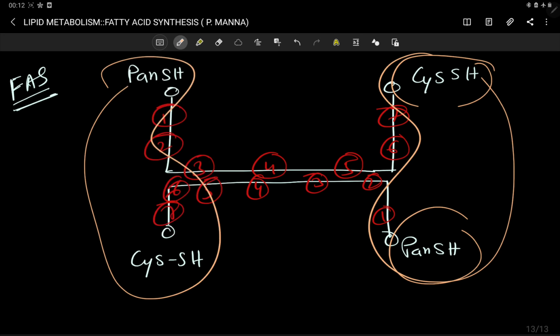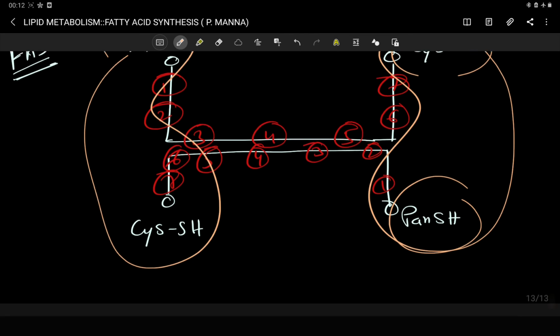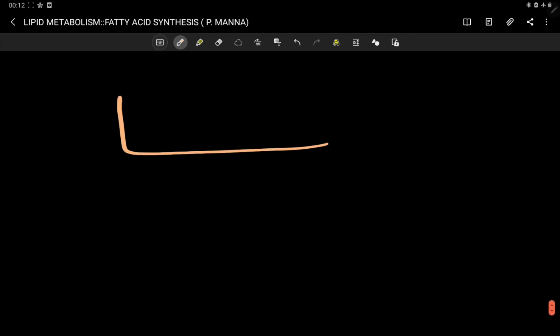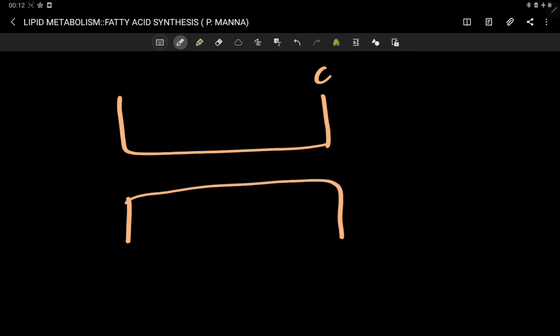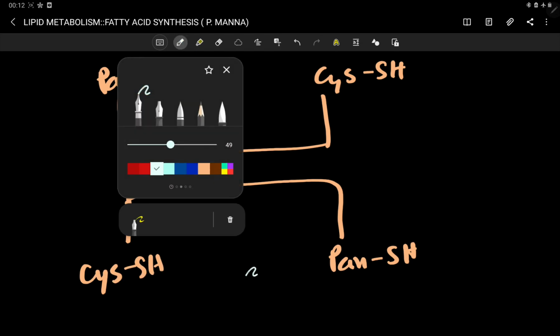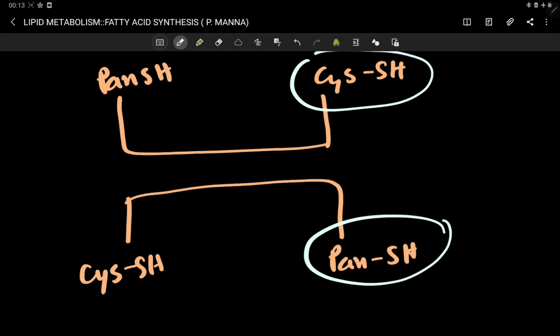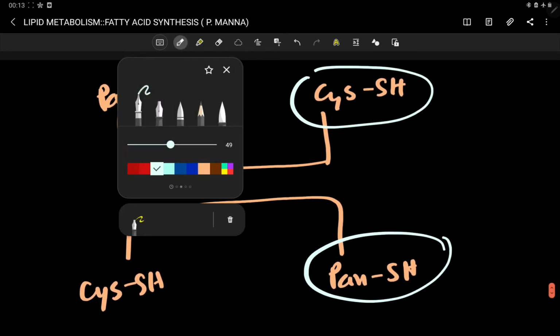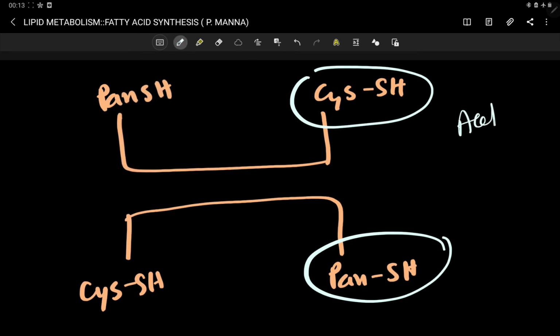So let's talk about the synthesis. I am just drawing one end. From the next diagram I'll draw only this part. First of all, acetyl CoA and malonyl CoA.